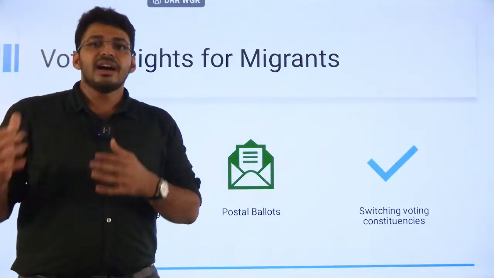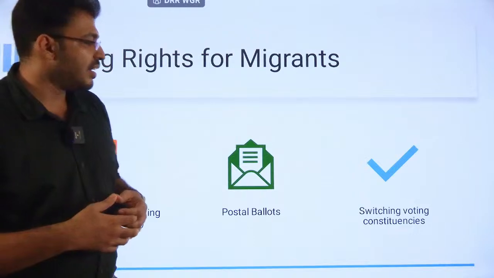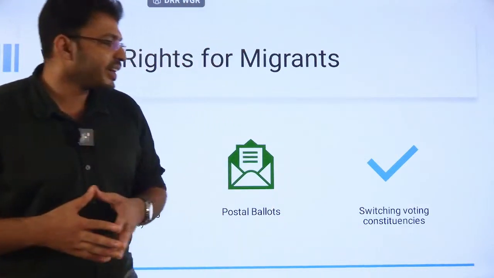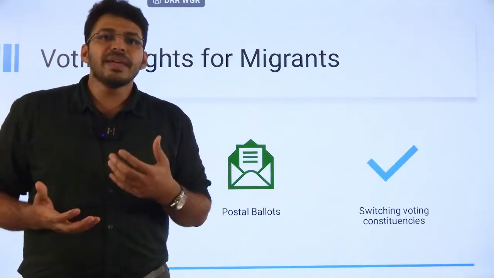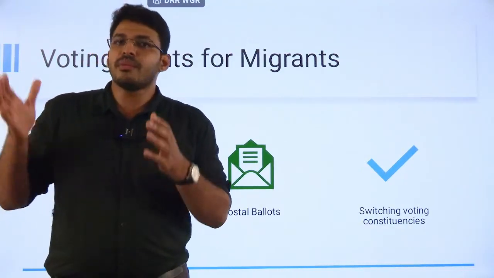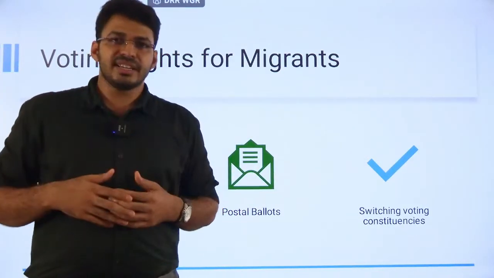Another is switching voting constituencies: if you are living in another constituency for a longer period, you can change your constituency from your home constituency to the new one. That will improve the voting percentage.